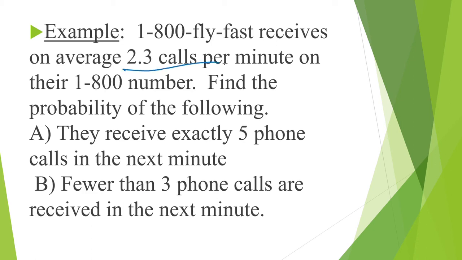In this question, we have 2.3 calls per minute. That is going to be lambda. Lambda is 2.3. In part A, they receive exactly 5 phone calls in the next minute. That's our x. We want x to be exactly 5. And t is 1 minute, so t is equal to 1.